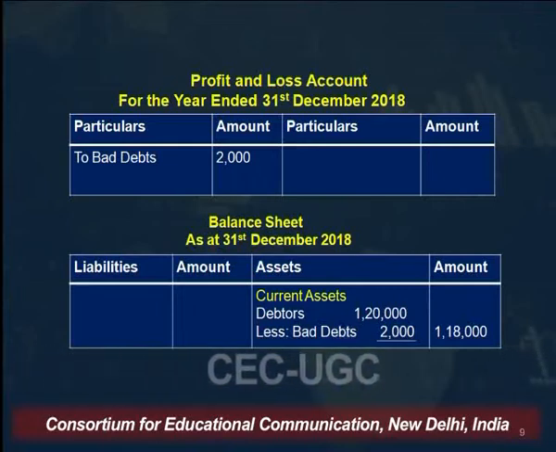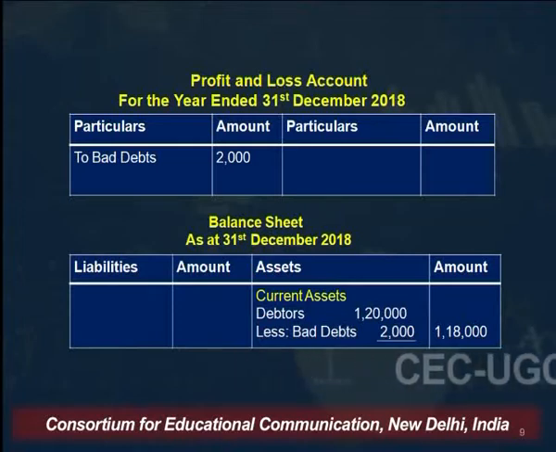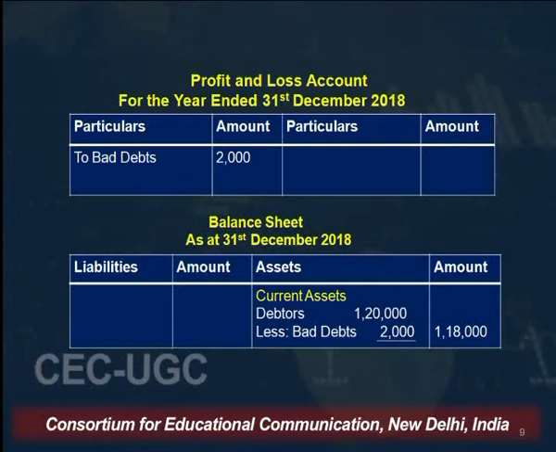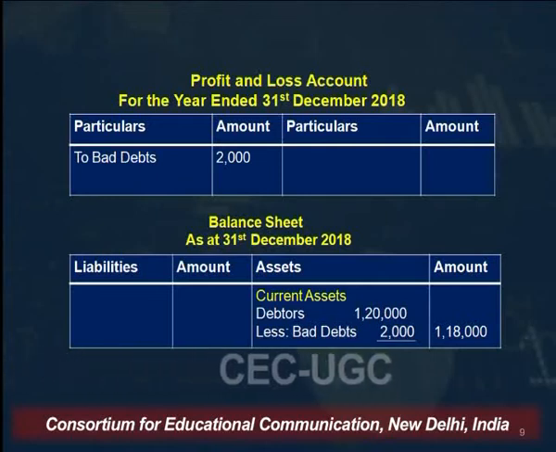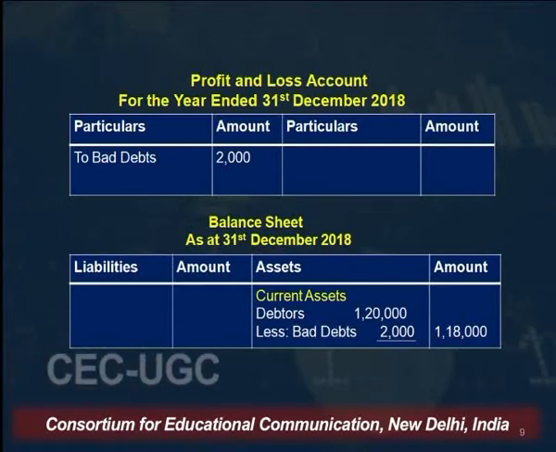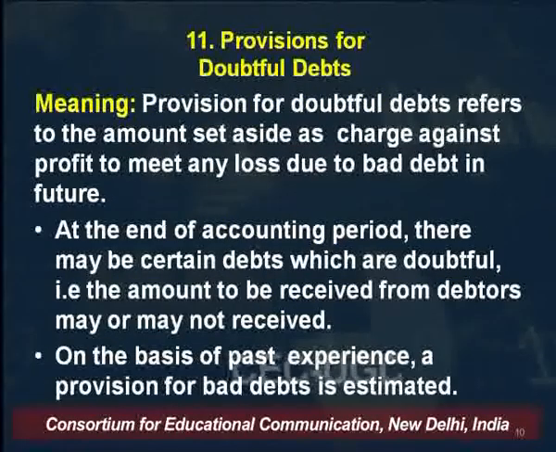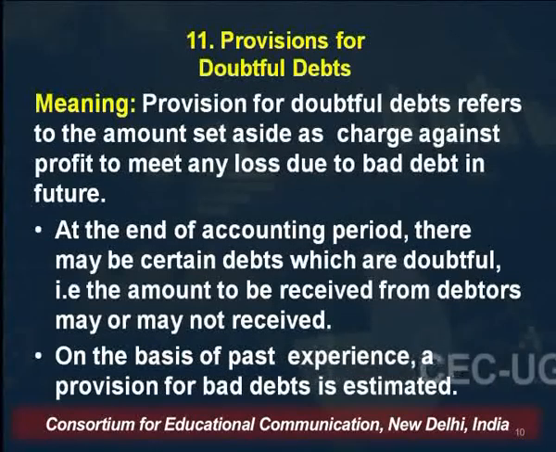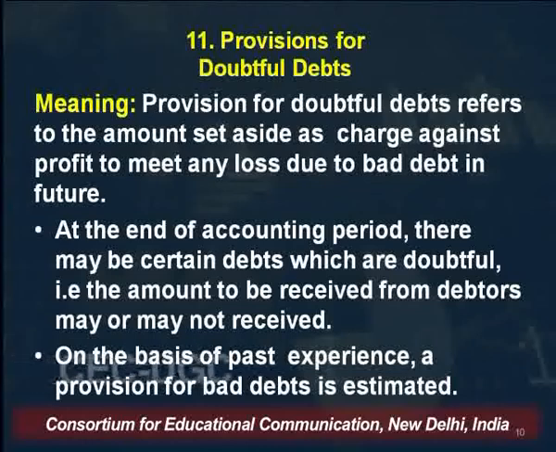Total debtors which were given in the trial balance were 1,20,000, and bad debts is given outside of the trial balance, that is rupees 2,000. So any item which is given outside of the trial balance will have at least two effects, will affect at least two accounts. The next adjustment entry which is related with the debtors is provision for doubtful debts. Doubtful debts, who may pay in future or not. So there is a need for provision for doubtful debts.